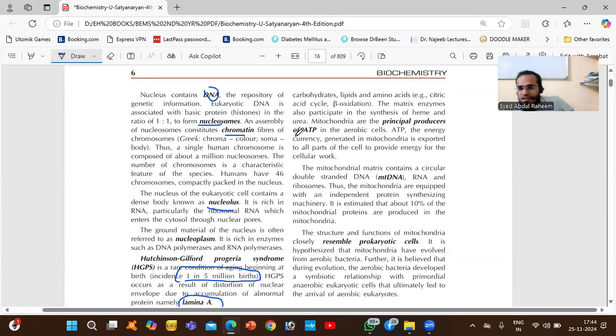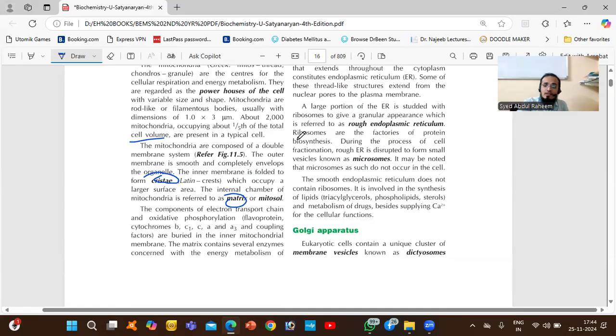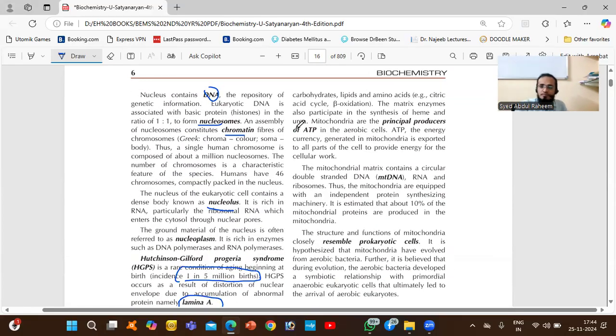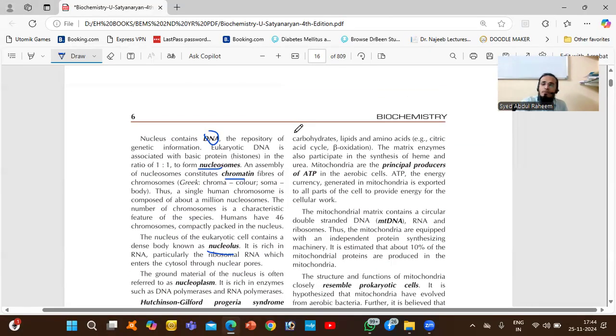So what happens in that area? We have everything: carbohydrates, lipids, and amino acids for energy production, because without this we can't produce energy. The matrix enzymes also participate in the synthesis of heme and urea. So these things will release the heme and the urea also.